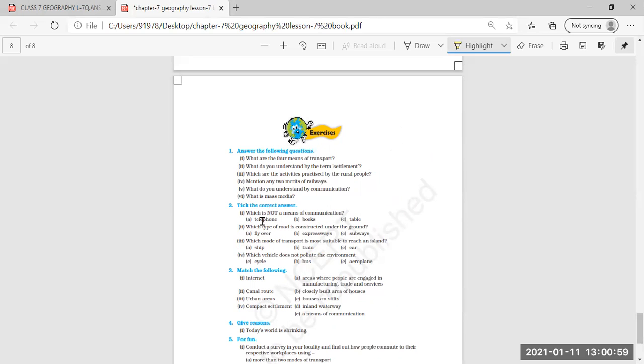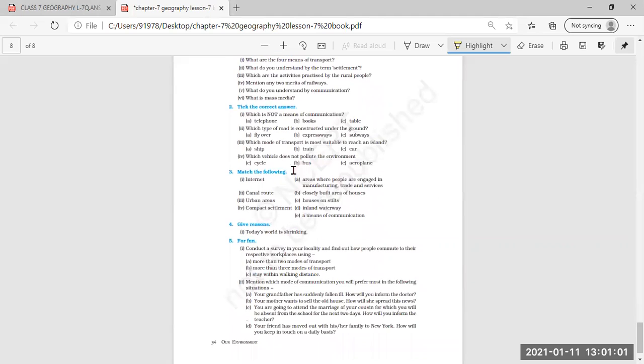Now, from this, we will tick the correct answers. Which is not the means of communication? In this, C. Telephone, books are the means of communication.